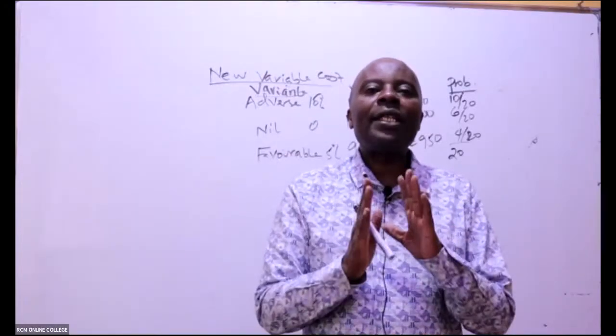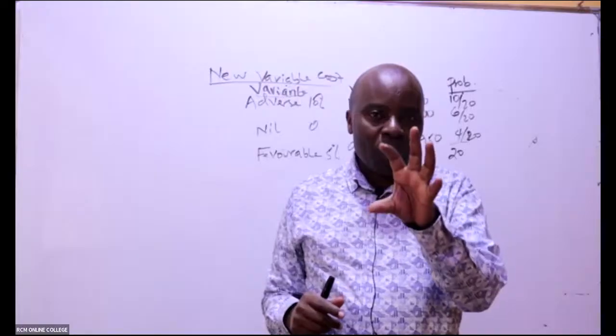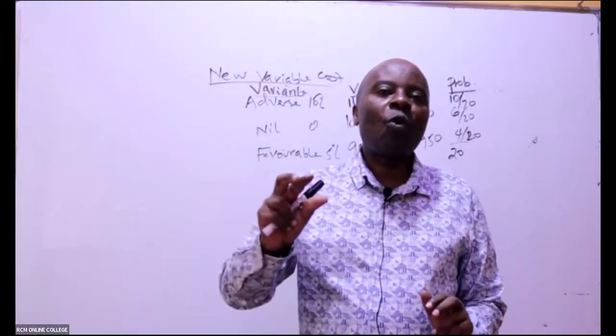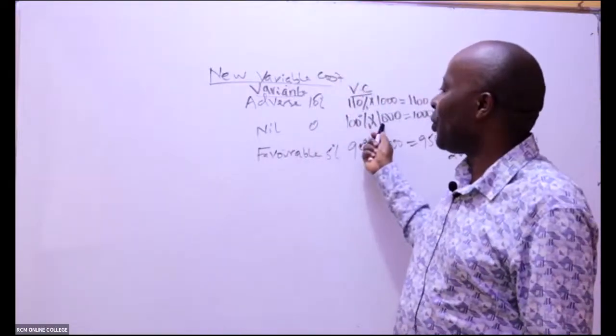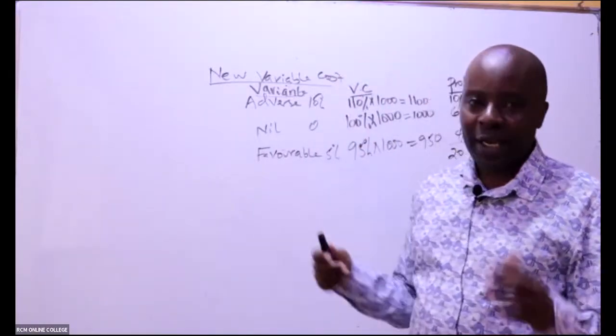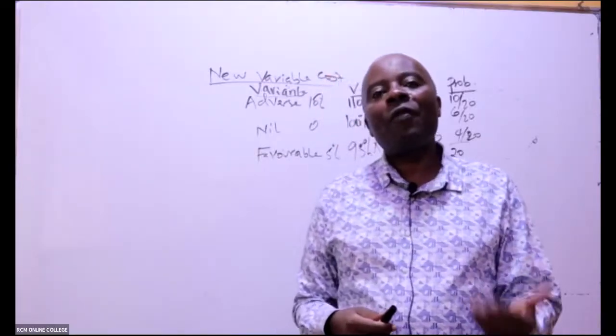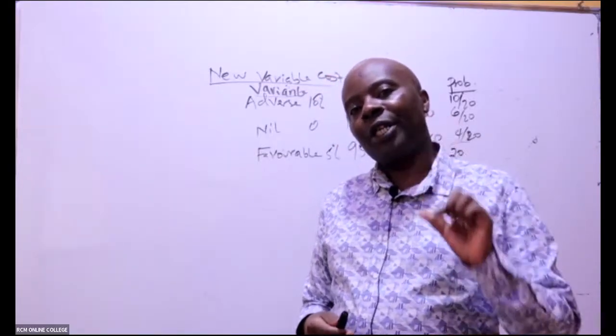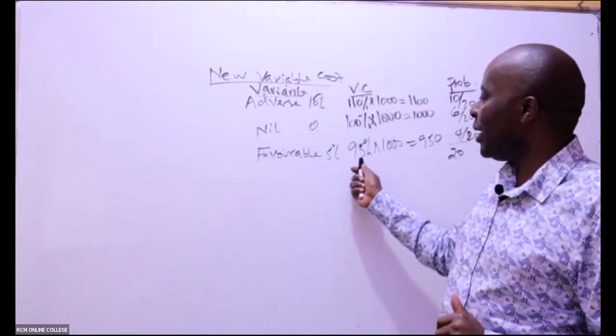When the variance is nil, it means it's at 100%. There was no variation. The standard and the actual are the same, so 100% of our 1,000. Then there was a favorable variance. When cost favors you, it means that the actual is smaller. So we deducted 5% from 100 to get this 95%.